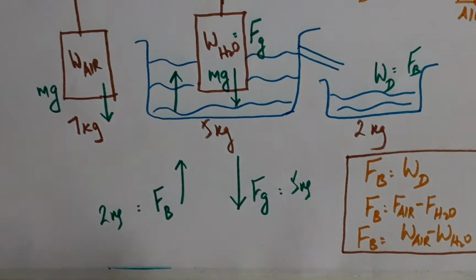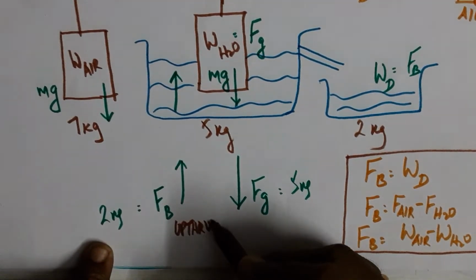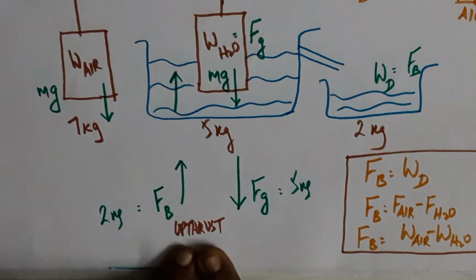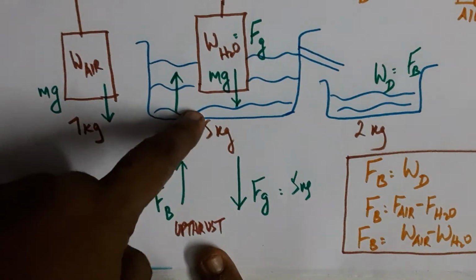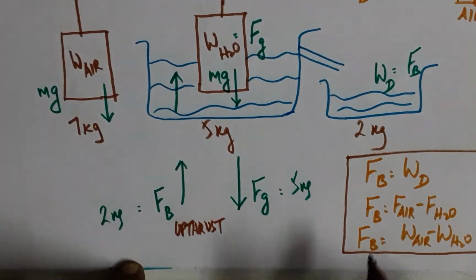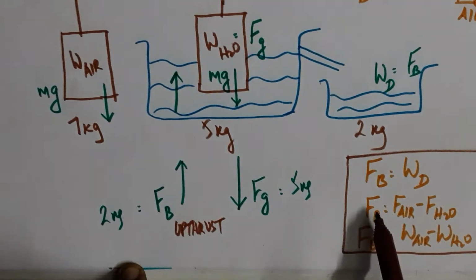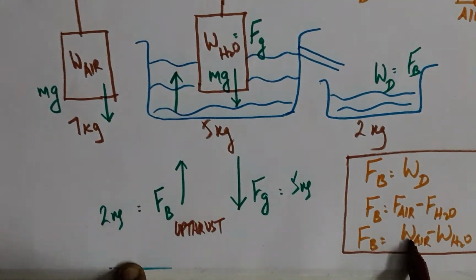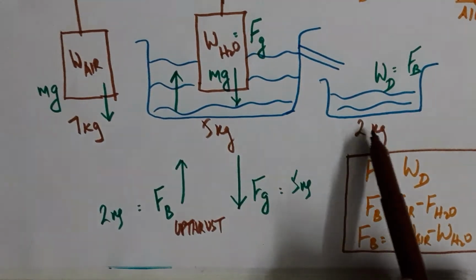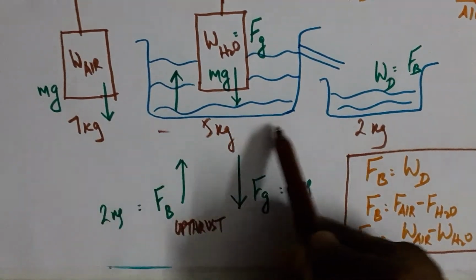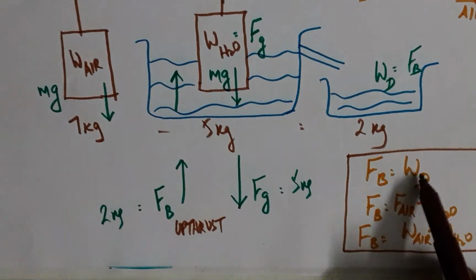And this buoyant force is also called upthrust or simply thrust, and this is the force of water on the object. Upthrust is the force of water on the object, and upthrust is equal to the weight of displaced liquid, or equal to the weight of the object in air minus the weight of the object in water, which is 2 kgs. 7 minus 5 equals 2 kgs.